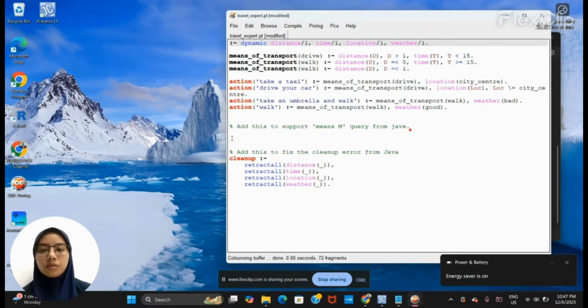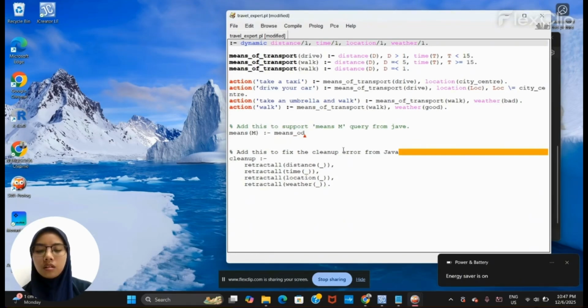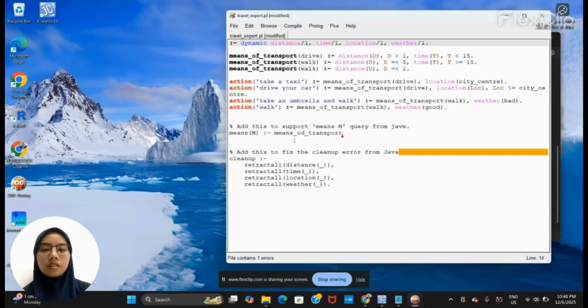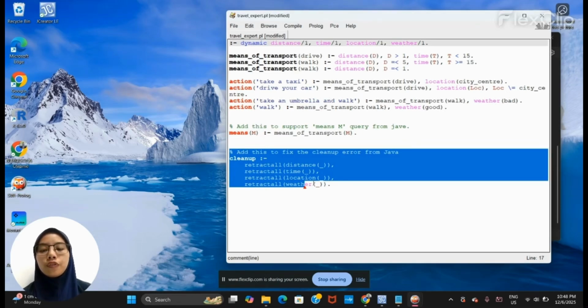From Java. So code M means means of transport. So this rule is added to help the Java program query the transport recommendation more easily. And this rule is actually for removing all user input facts from the system. It's useful for resetting the session before a new query and ensuring that old inputs don't interfere with new ones.